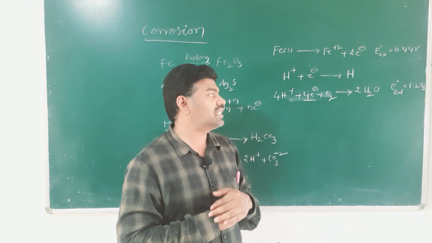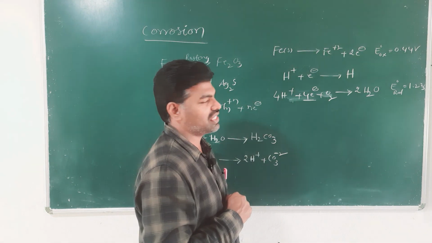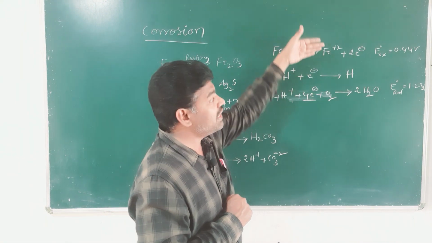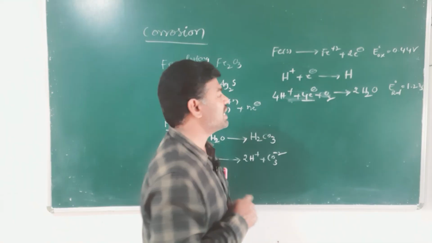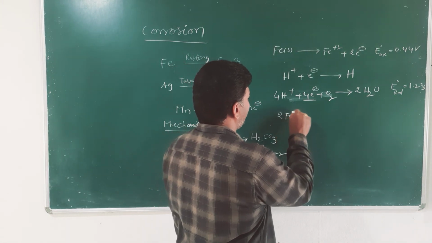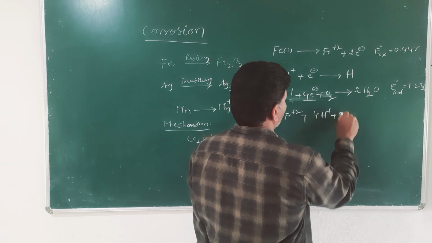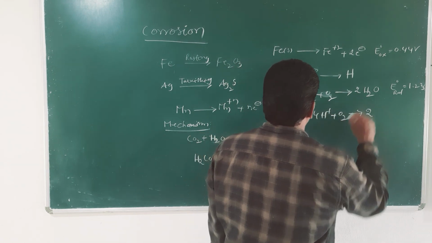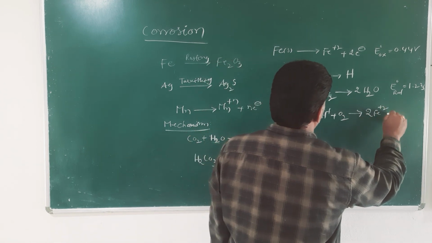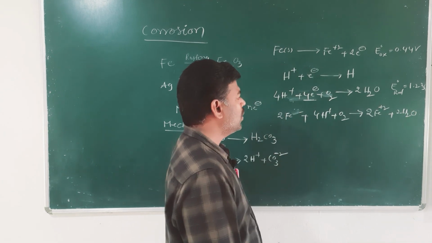The oxidation and reduction take place simultaneously, and the total overall reaction is 2Fe plus 4H+ plus O2 gives rise to 2Fe2+ plus 2H2O.